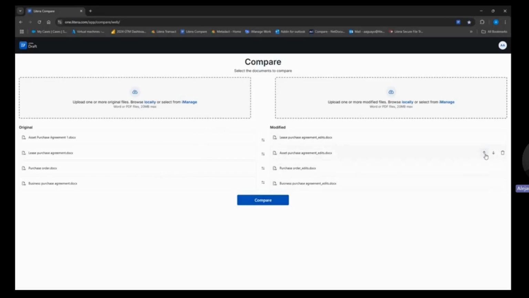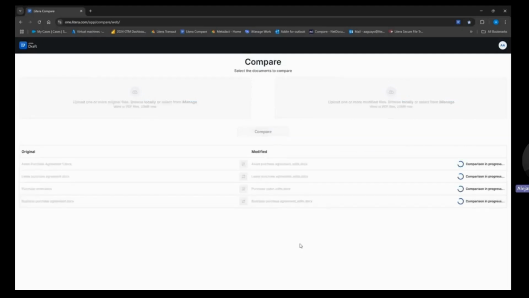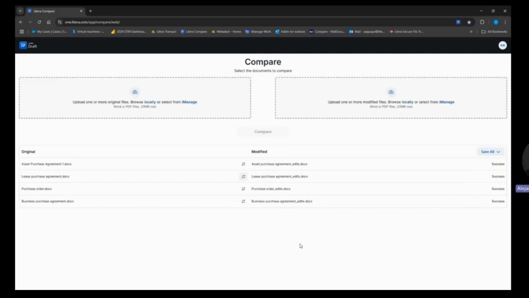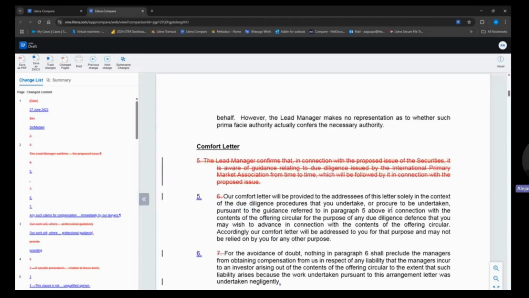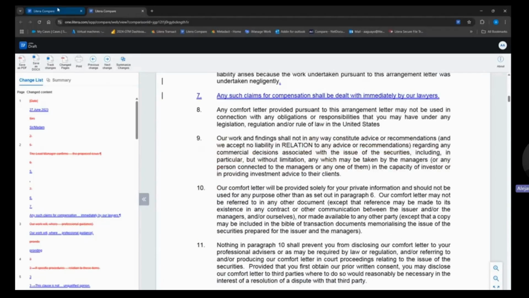I can rearrange the document order. I can also upload them 1 by 1. Once I go ahead and click on compare, as we're going to see here in a few moments, I'm going to be able to do a bulk compare of these files against their modified versions. And then once it completes, at the top right, I can save all of these red lines in bulk, either Word or PDF. Or maybe I want to take it a step further and review it within the browser. Maybe I want to get a quick summarization, or maybe I just want to see the changes for myself before it's saved.